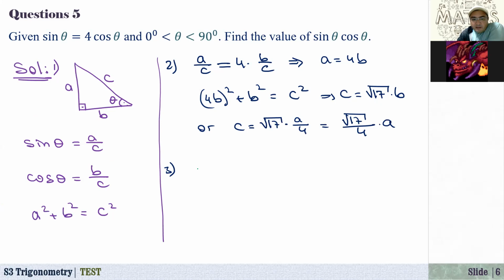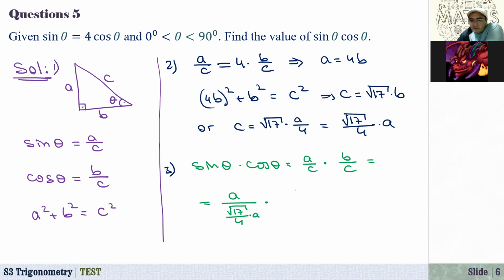So now sine of theta times cosine of theta. What is sine of theta? That's equal to A over C. Cosine of theta, that's equal to B over C. What is C? Here we have A over C, where C is equal to square root of 17 over 4 times A, in terms of A.